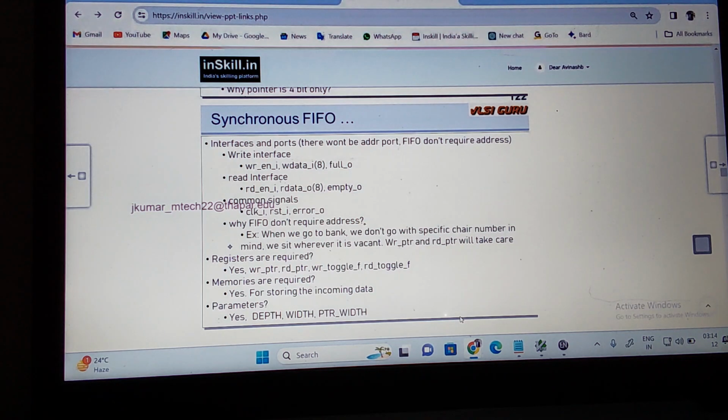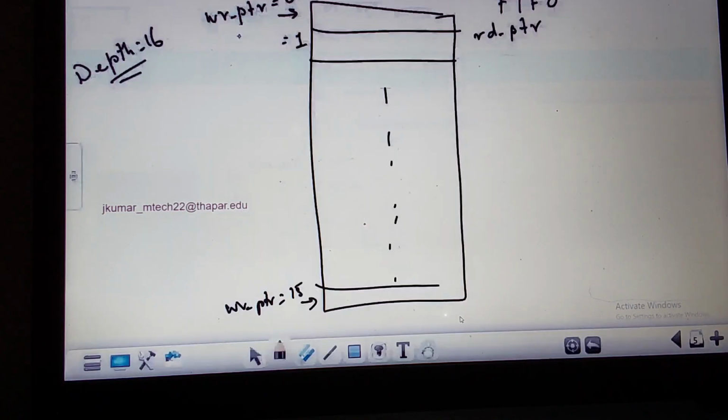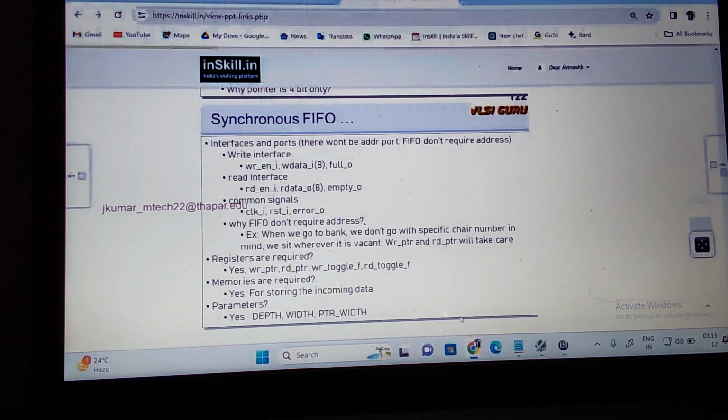Read enable. Okay, let us understand why I don't need input and output for the pointers, read pointer and write pointer. If I write the FIFO, these are the read pointer and write pointer, with no indication of whether they are input or output. They are not declared as input and output because they are built-in variables, we can call them read pointer and write pointer.